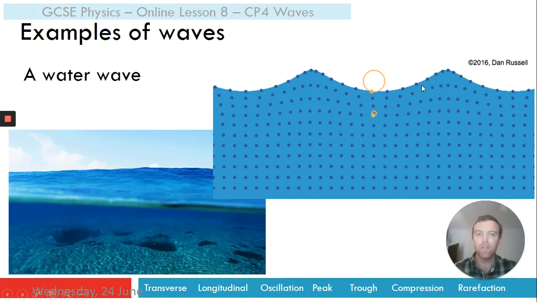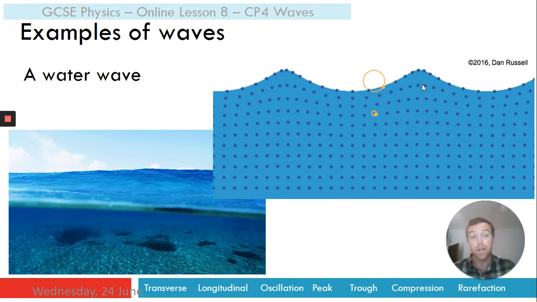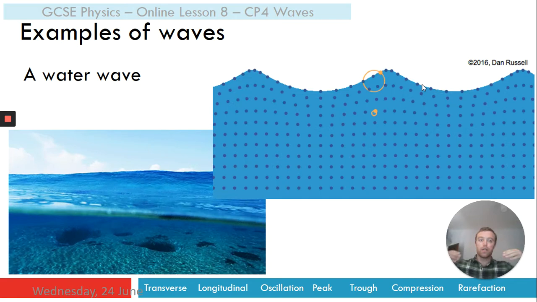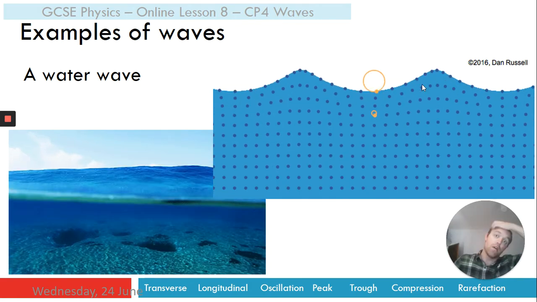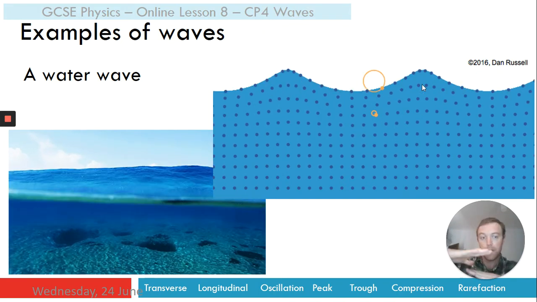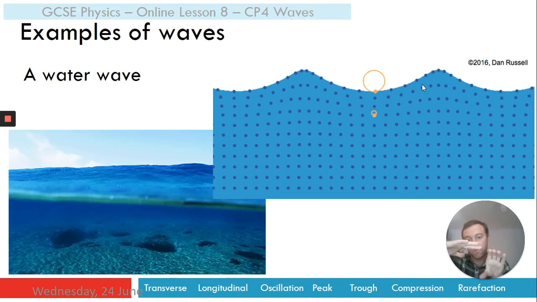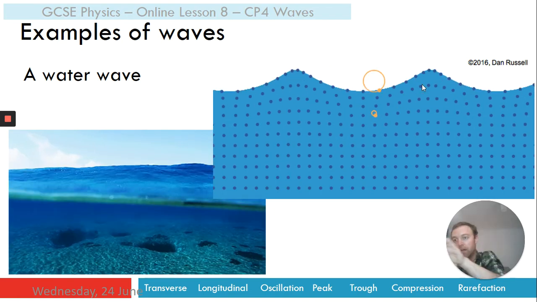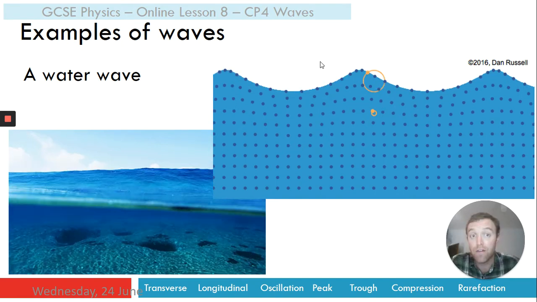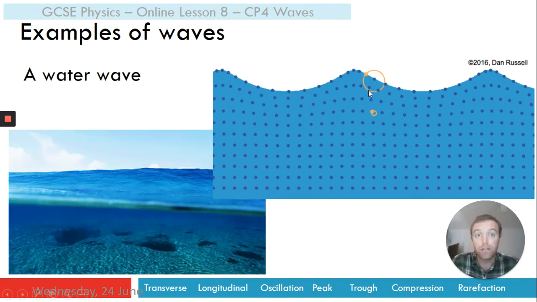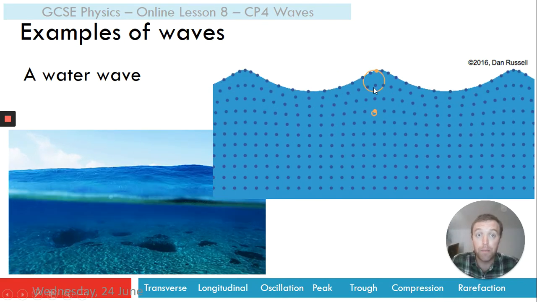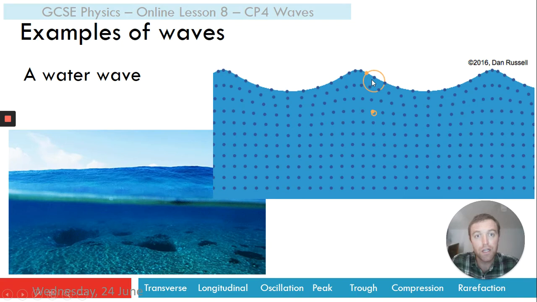Now I understand that if you think of a wave at the beach, it looks like it comes forward and crashes up onto the beach. That is because as the seabed gets very shallow, the bottom of the wave gets pulled backwards and the wave does crash forwards. However, if we're out to sea, what we can see is the waves act like this and the particles oscillate or vibrate, but they don't actually move forwards in bulk with the wave.